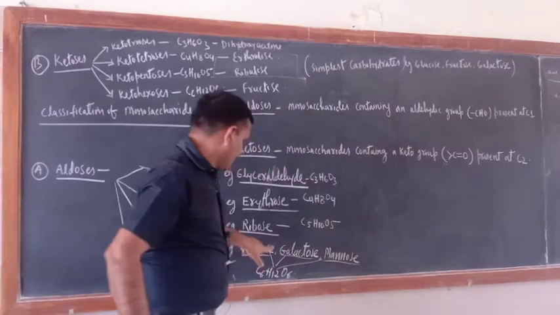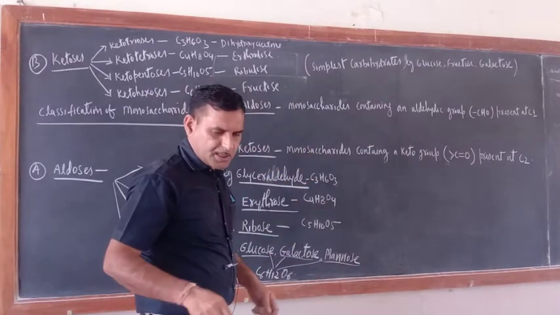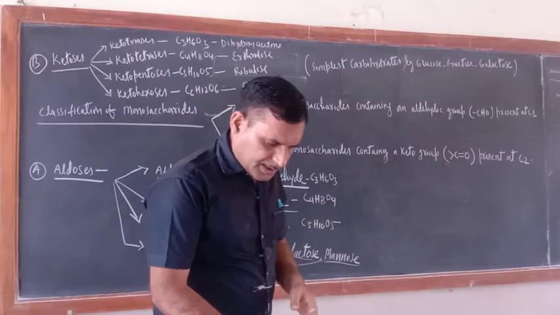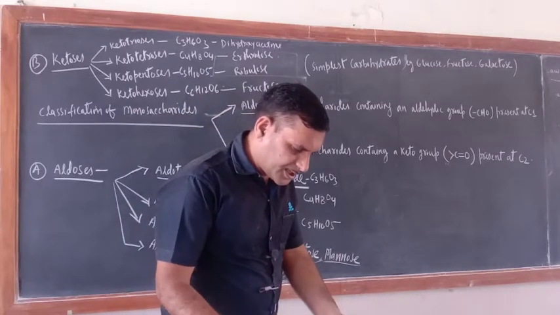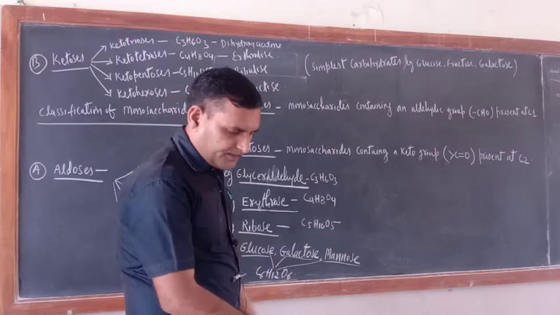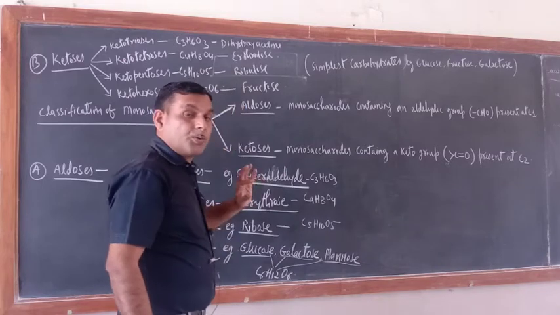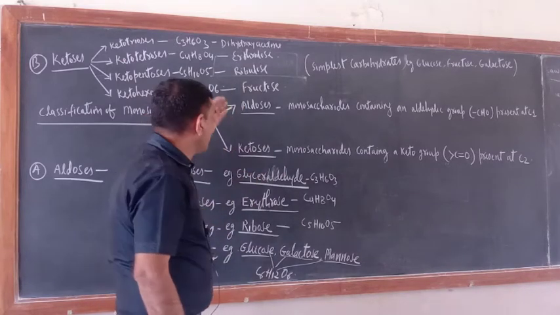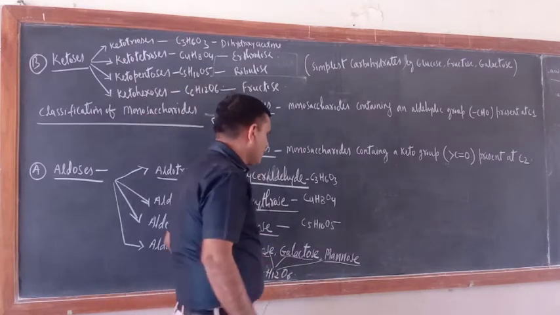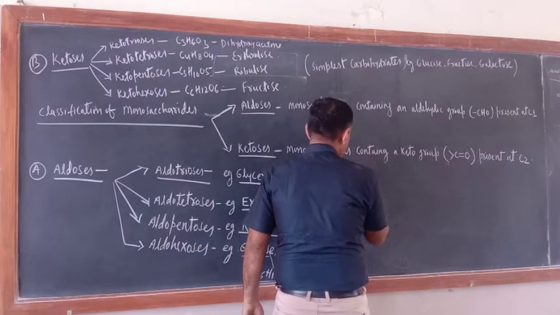Since all three, glucose, galactose and mannose, have the same molecular formula, that is C6H12O6. Okay, but what makes them differ from each other, that should be discussed. So just see, glucose.